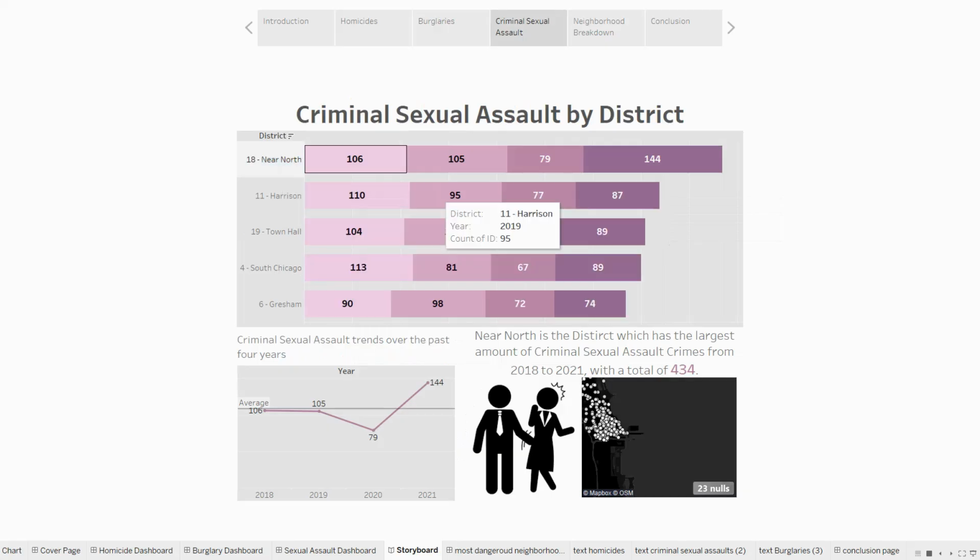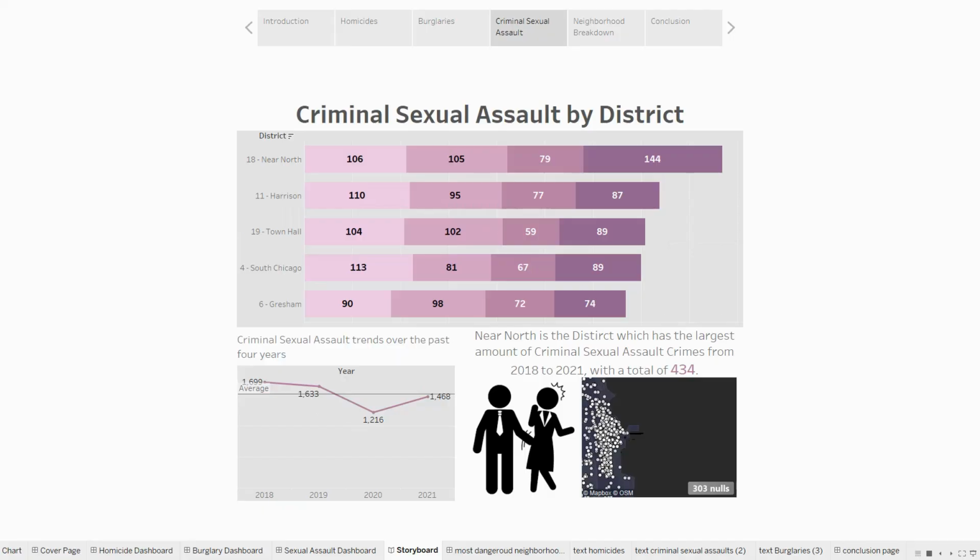So here's the criminal sexual assault by district, and this one was super interesting. When I was picking the top crimes that I wanted to do, I kept getting the same neighborhoods and the same districts like we talked about. We always talk about the west side of Chicago, you always talk about the south side, but people usually tend to think of the north side and the coast as being a lot safer, but this proves otherwise.